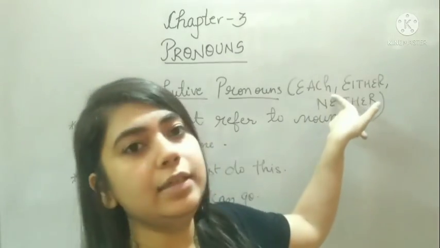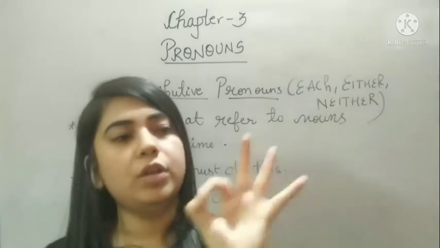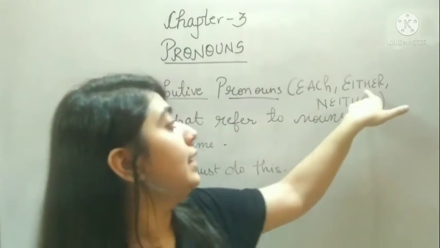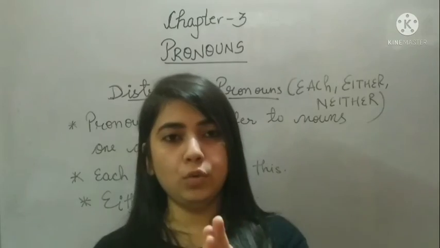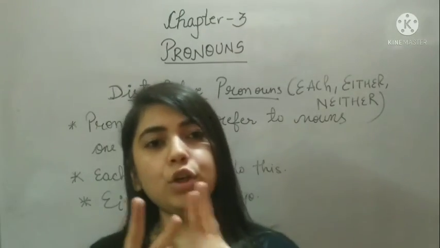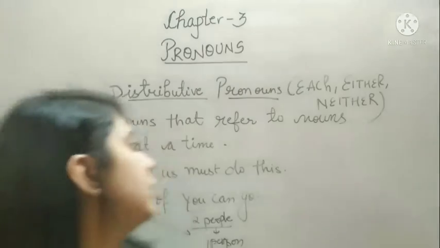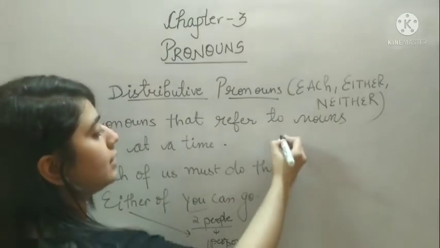So that is each. When you are referring to every person in the class, that is each. Either means you are two in numbers and anybody can do that. Neither, again you are two in numbers but nobody can do that. Okay. Also, they always take singular verb.